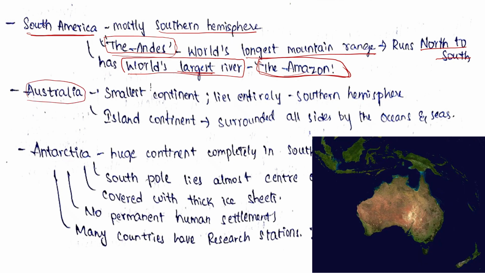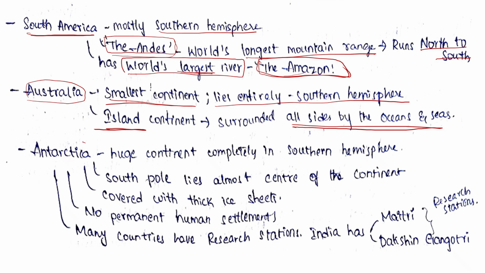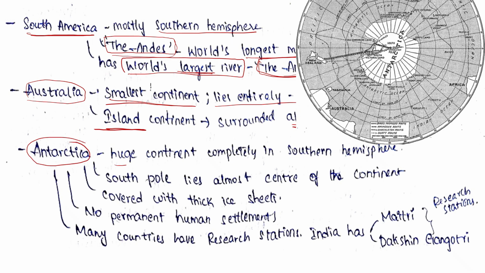Now Australia. Australia is the smallest continent and lies entirely in the southern hemisphere. And Australia is an island continent which is surrounded on all sides by the oceans and the seas. Now let's know about Antarctica. Antarctica is a huge continent. This also completely lies in southern hemisphere, and the south pole lies almost at the center of the continent.